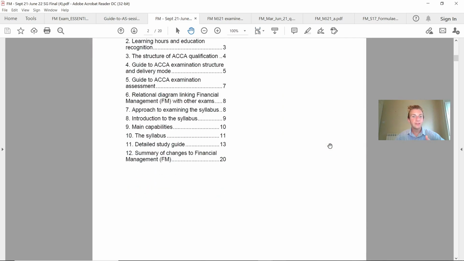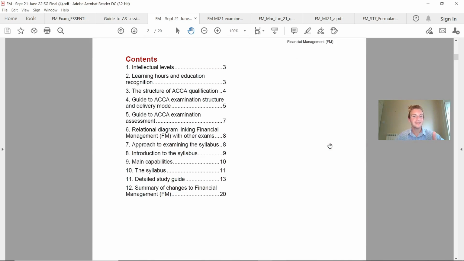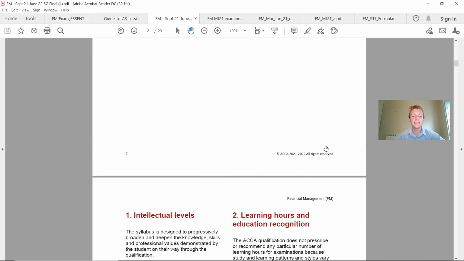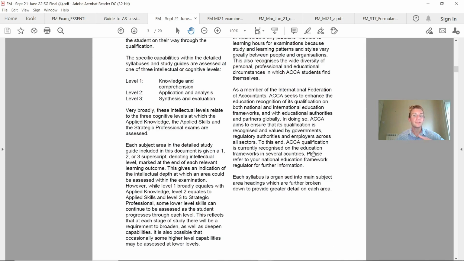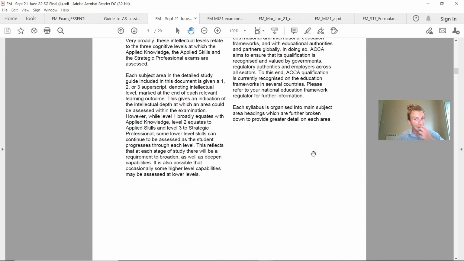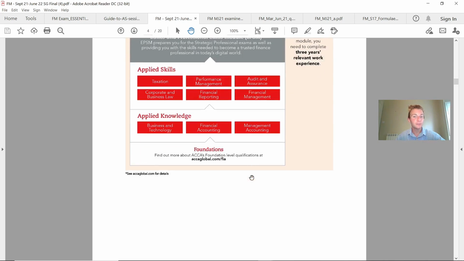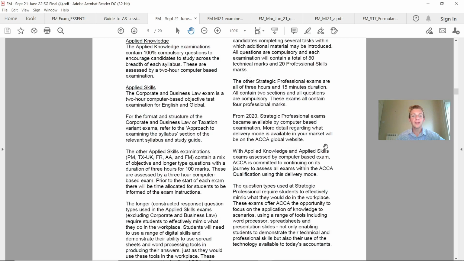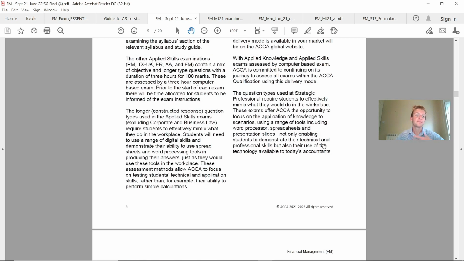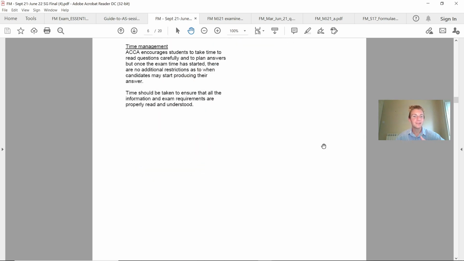And again, read it through in your own time. If this is your first ACCA exam, I'd go through each of the content areas one by one, because it shows the detail and knowledge that you'll actually have to go into for this exam. It also shows how financial management fits in as an applied skills paper, and then more guidance relating back to what the step up is to getting to this exam.